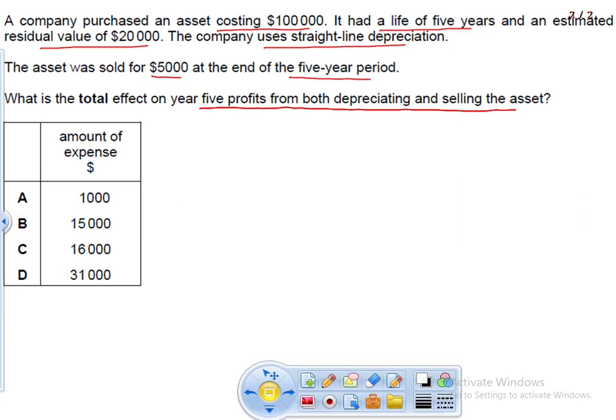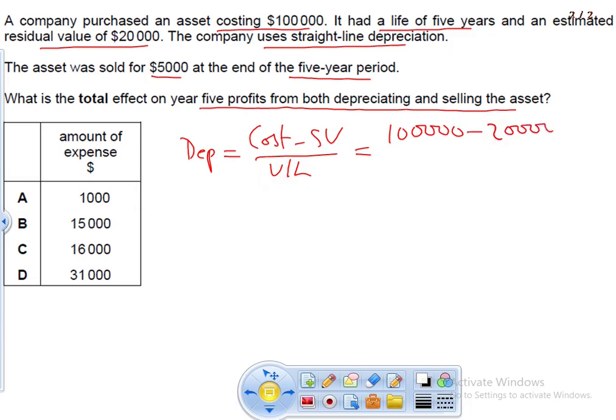Now, if you calculate the depreciation, straight line method, depreciation is equal to cost minus scrap value divided by useful life, equals 100,000 minus 20,000, divided by 5.